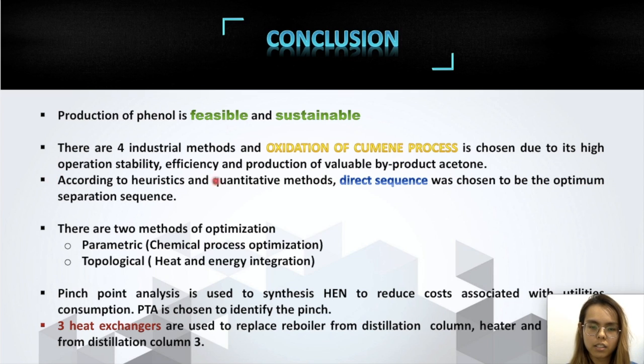In the study of optimization, there are 2 types of optimization, which are parametric and topological optimizations. Both optimizations are shown in this case. The main objectives of optimization are to maximize heat recovery and minimize utilization of utilities. Pinch point analysis is used to synthesize a heat exchanger network to reduce costs associated with energy consumption. In this retrofit design, 3 heat exchangers are used to increase heat recovery and to reduce the duties and utilities required.